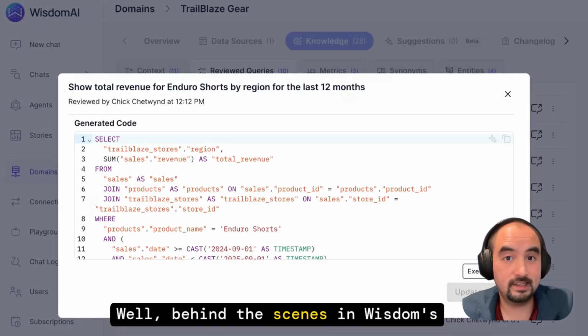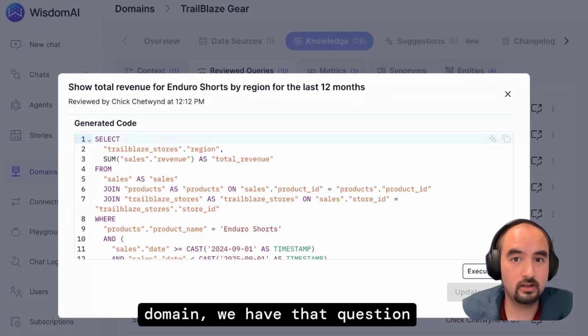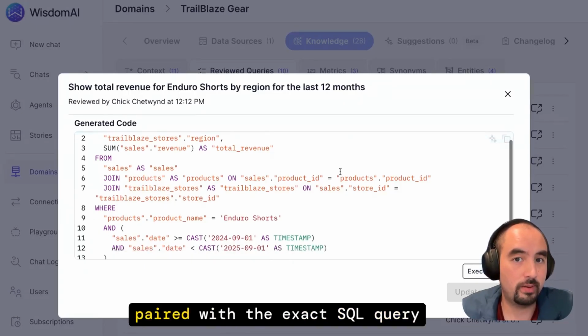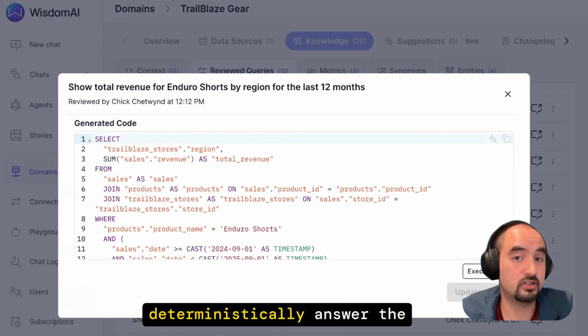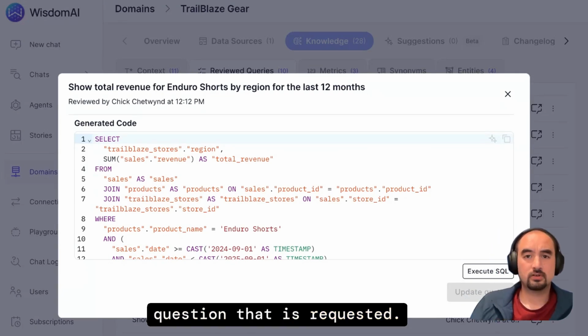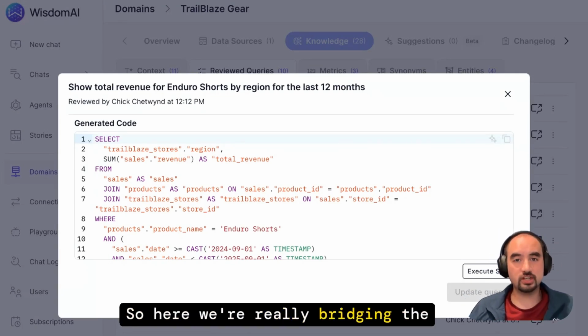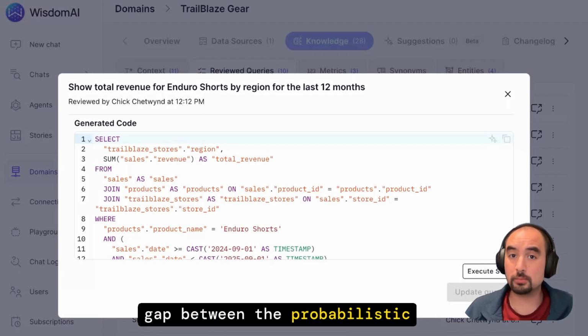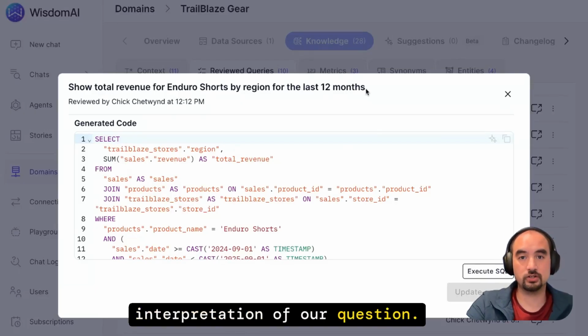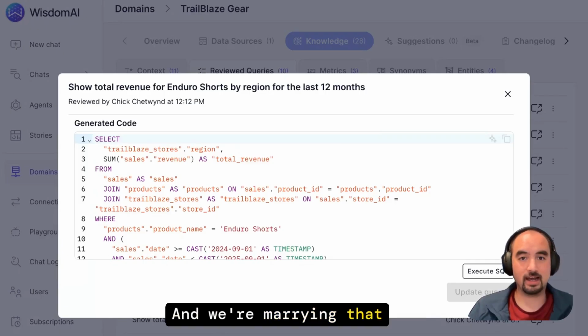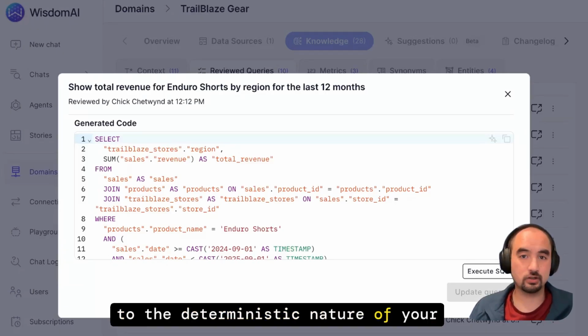Behind the scenes in Wisdom's domain, we have that question paired with the exact SQL query that Wisdom should use to deterministically answer the question that is requested. So here we're really bridging the gap between the probabilistic nature of the LLM in its interpretation of our question, and we're marrying that to the deterministic nature of your data through SQL.